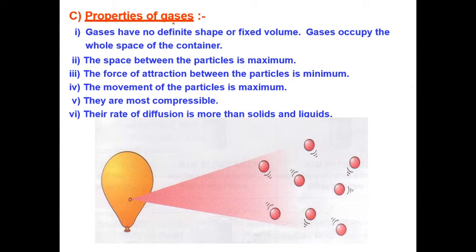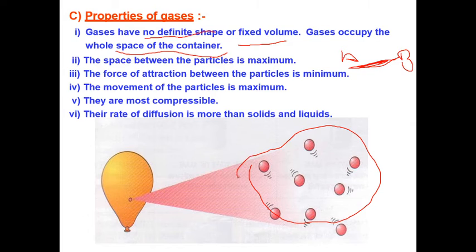Properties of gas: no definite shape or fixed volume. Gas also occupies the space of the container. Particle A and particle B have the maximum distance in case of gases. You can see here the gap between the particles is more. So gas particles move more frequently as compared to solid and liquid. Why? Because the force of attraction is minimum in gases, and gases show more compressibility.